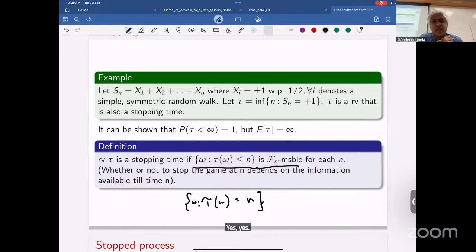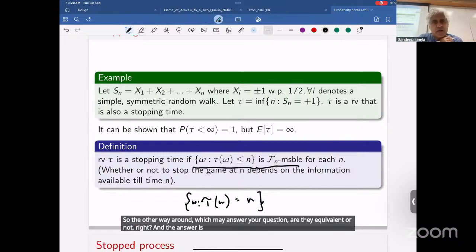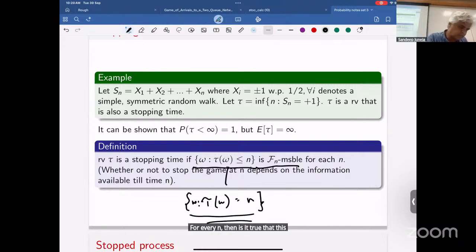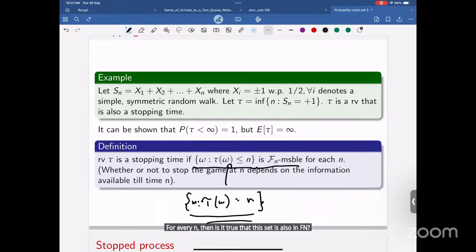So the other way around, which may answer your question: are they equivalent or not? And the answer is yes, they are equivalent. If I tell you that this is true for every n, then is it true that this set is also in Fn? By the union, a finite union. Yes.